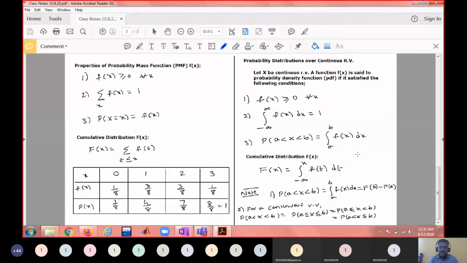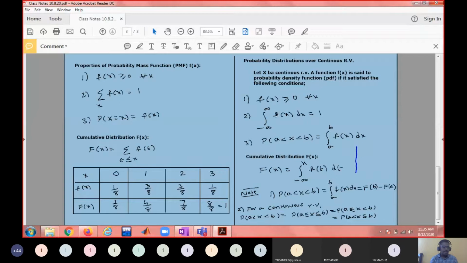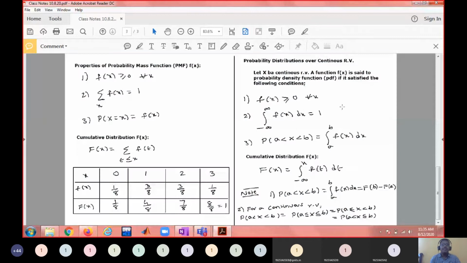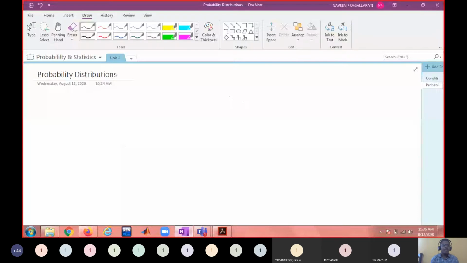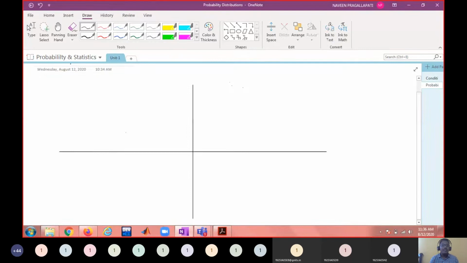See here, suppose you have a density function.